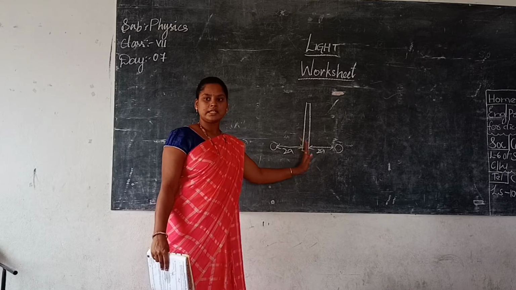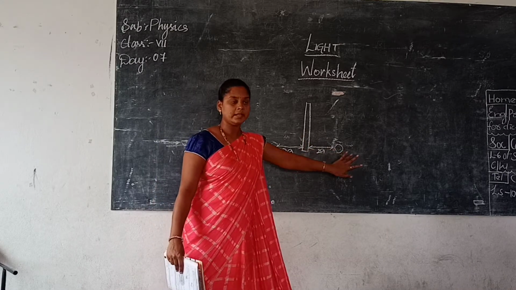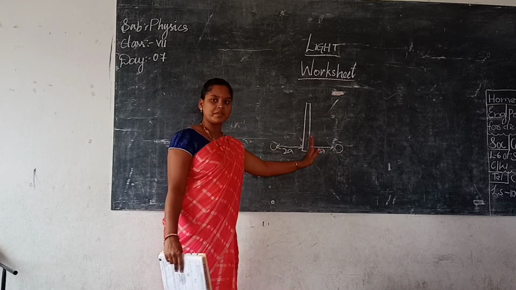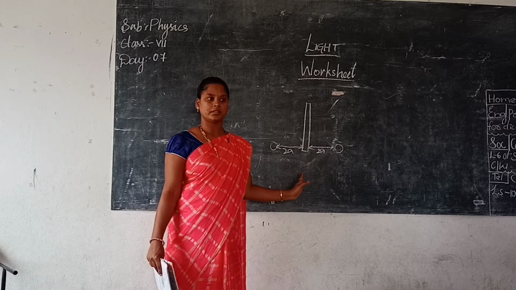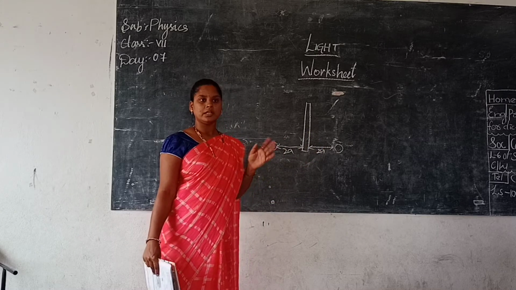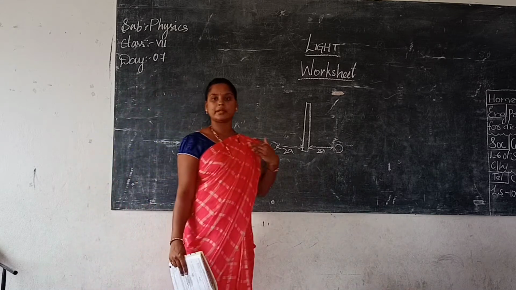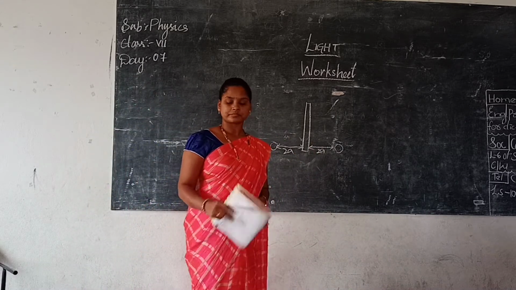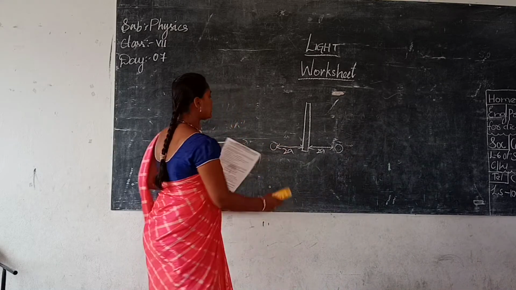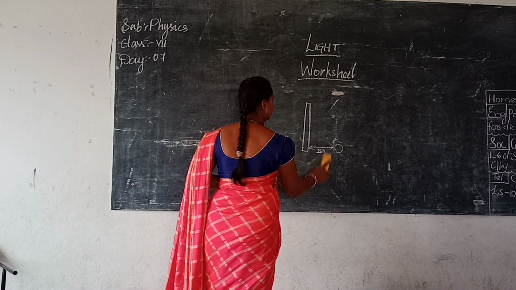Did you see in your mirror that if you are moving back, your image also moves back, and if you are coming forward, your image also moves forward? So this sum is based on this type of question.